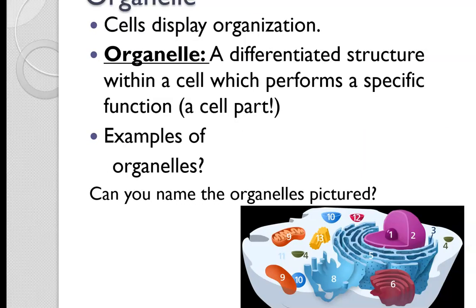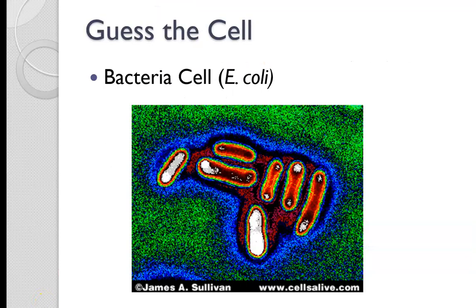All right, so an organelle. An organelle is a structure in a cell that has a specific function. Can you guys name some of these organelles from this diagram? You learned about this back in 7th grade. Can you name some? All right, some examples of organelles are mitochondria, nucleus of course, Golgi apparatus, lysosomes. We're going to get into more details about the different kinds of organelles.